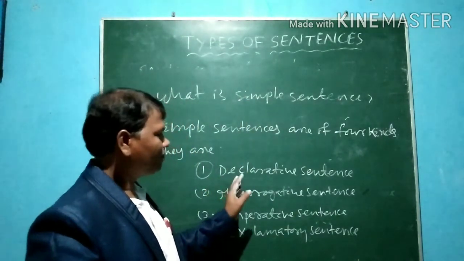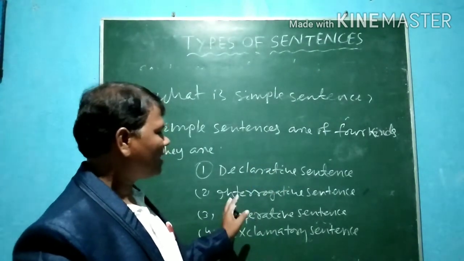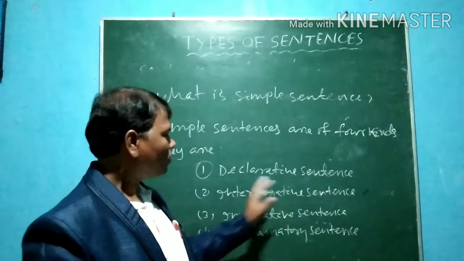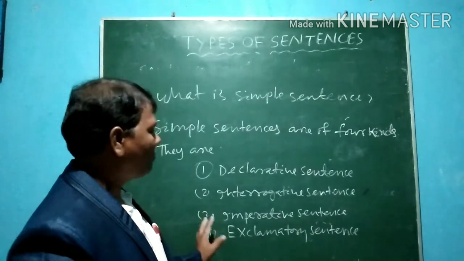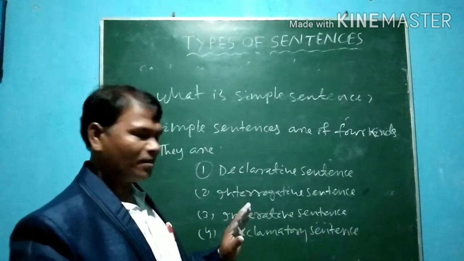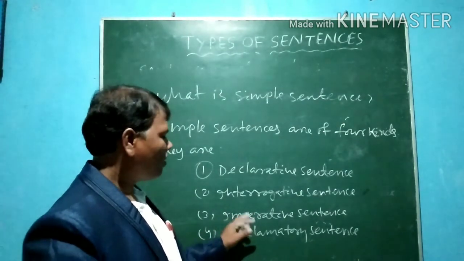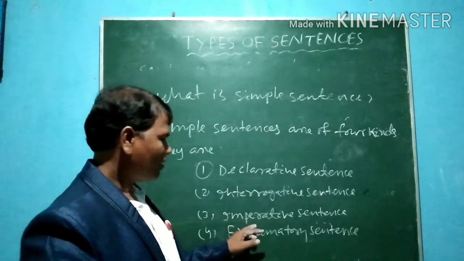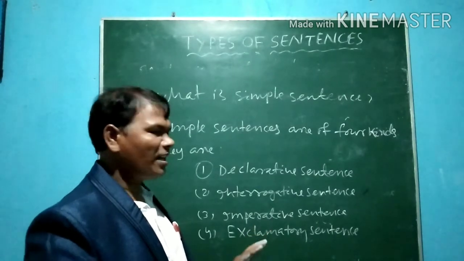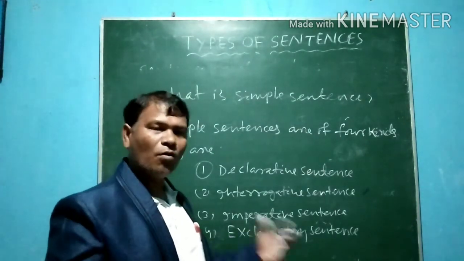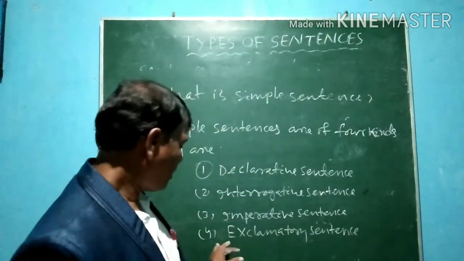Declarative sentence states about fact and opinion; interrogative sentence inquires about questions. Interrogative questions are of 2 types, yes-no question and WH question. And imperative sentences are of 9 types. They are request, order, command, suggestion, instruction, warning, prayer, good wishes. Like this, exclamatory sentence is one which expresses about certain feeling and emotion. Exclamatory sentences: how beautiful the sky is, how foolish you are. These are the exclamatory sentences.